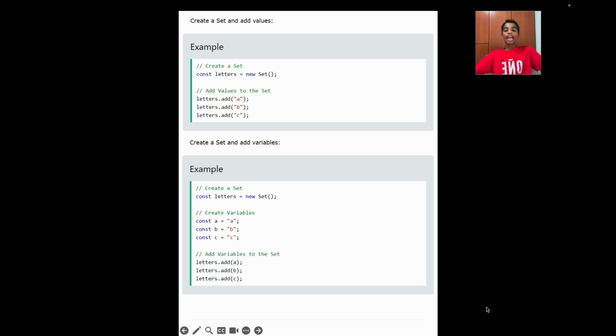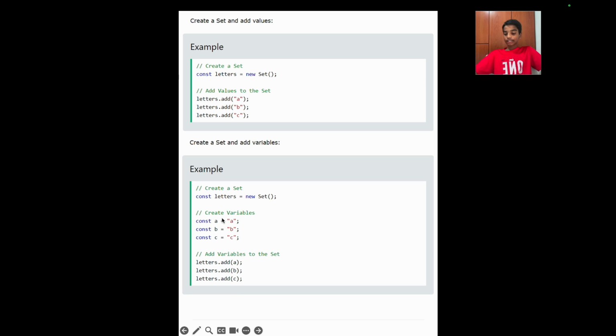Create a set and add variables. As you can see over here, we have an empty set. Then we are creating variables using the const keyword: const a equals A, b equals B and c equals C, and these are all strings. Then we are adding the variables to the set: letters.add a, b and c. So we are adding variables to this set instead of strings or numbers.